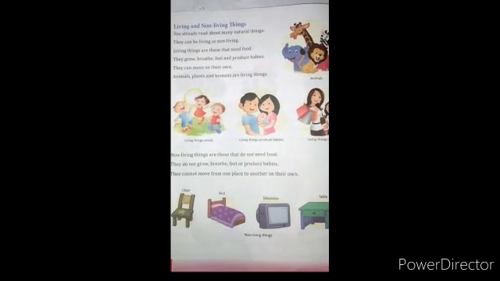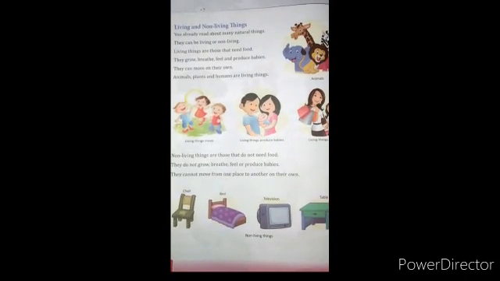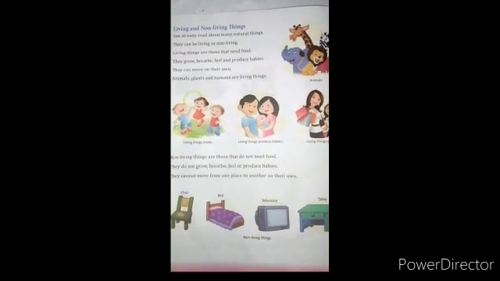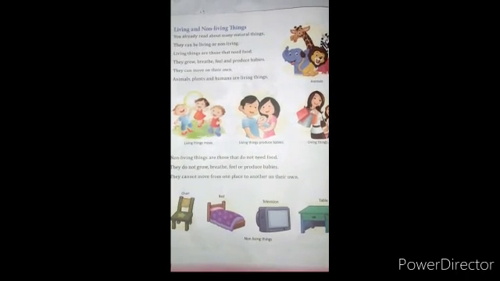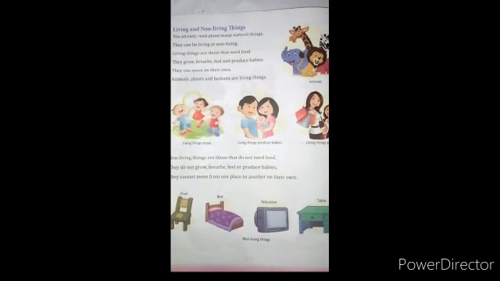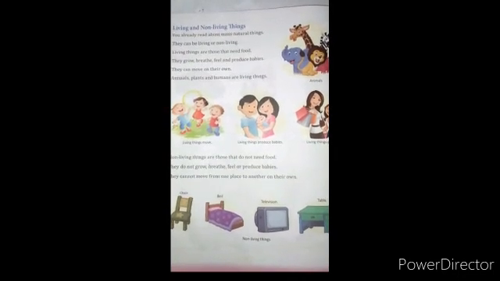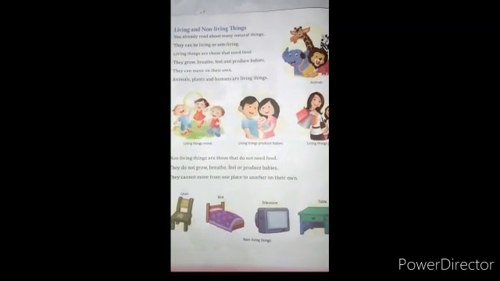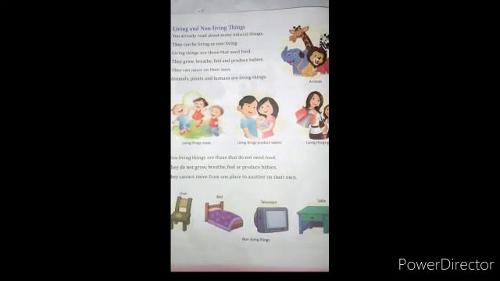Now non-living things are those that do not need food. Yes, because they don't feel hunger, that's why they don't require food. They do not grow, breathe, feel, or produce babies because they are non-living. That's why they can't do such activities on their own. They can't move from one place to another on their own. They need support to move from one place to another because they are non-living things.